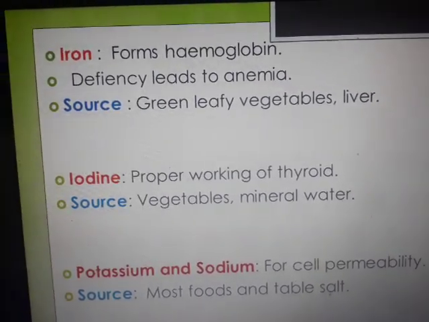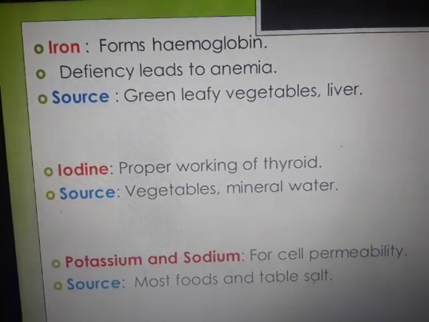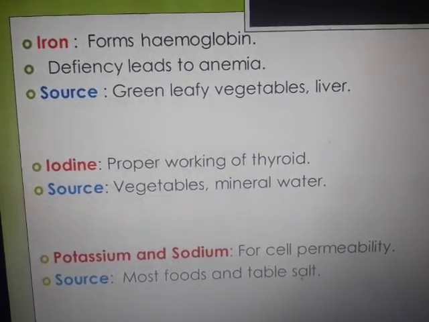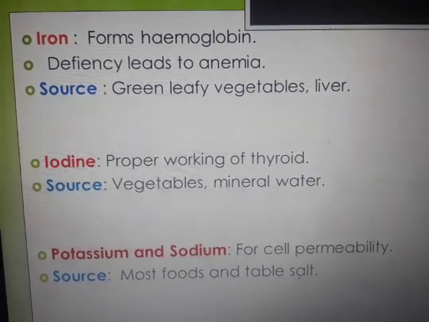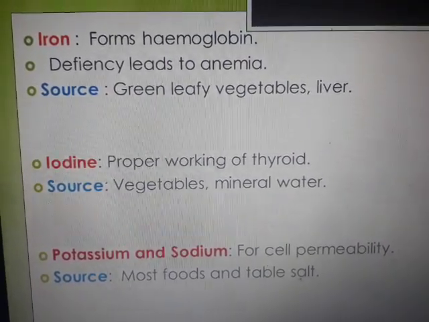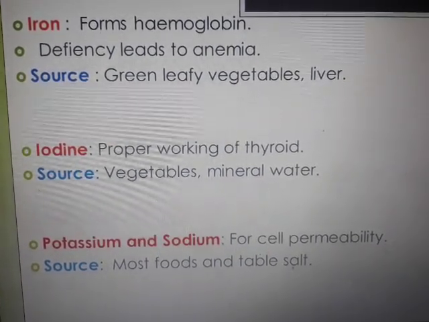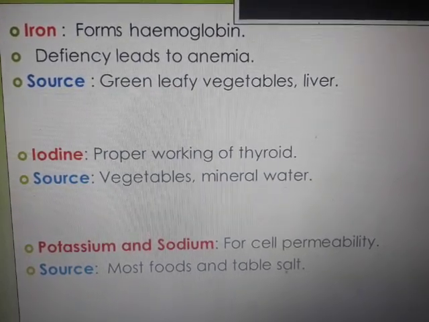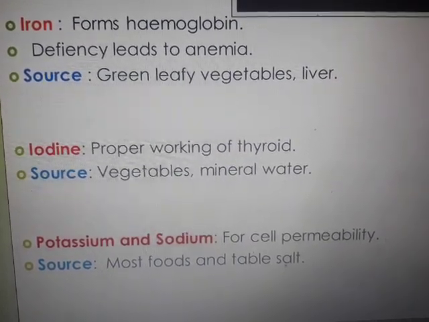Okay, then what are the other minerals we are supposed to have? Like, see, iron. Why? Because it forms hemoglobin. Its deficiency leads to anemia. What are the sources? Green leafy vegetables, the liver, part of the meat actually. Iodine, this is another mineral, for proper working of the thyroid gland, which controls most of your metabolism processes. Sources are vegetables and mineral water. Next is potassium and sodium for cell permeability. You understand that permeability, where the things are allowed or only certain things are allowed to enter into the cells. And the source is most foods and table salt.